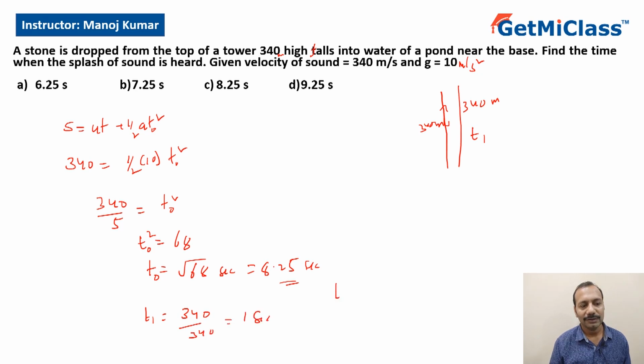So the total time t equal to t naught plus t1, that is equal to 8.25 plus 1, that is 9.25 seconds. So the answer for this question is option D, 9.25 seconds.